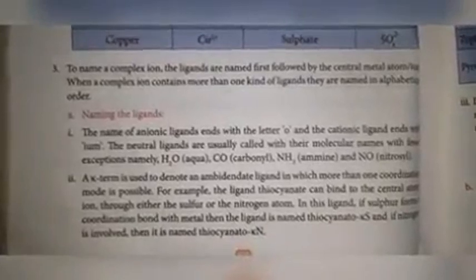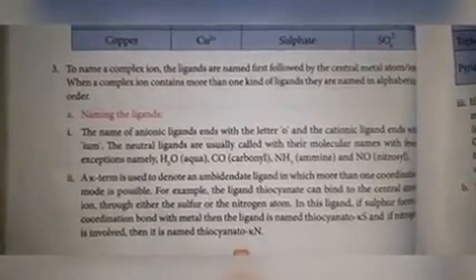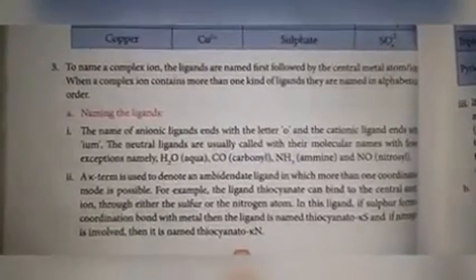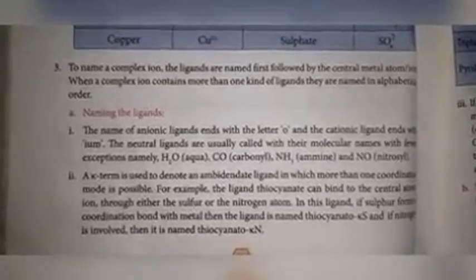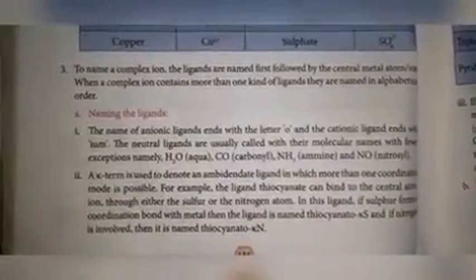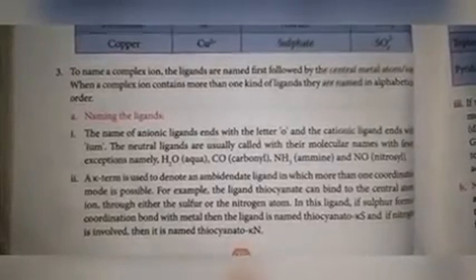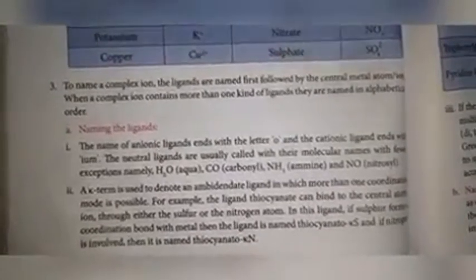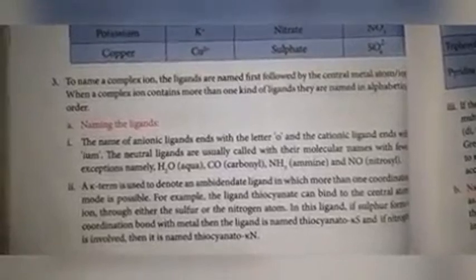So from this first point, three types of ligands are there: positive ligand, neutral ligand, negative ligand. For neutral ligands, there is no change with few exceptions. Positive ligand names end with IUM and negative ligand names end with O.